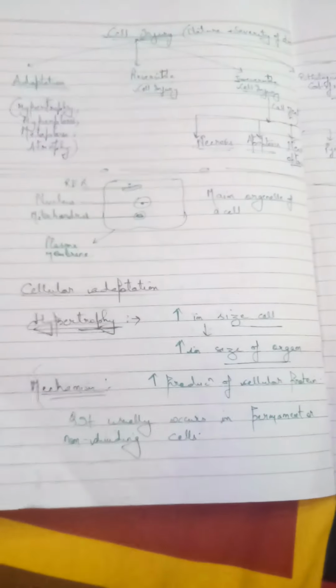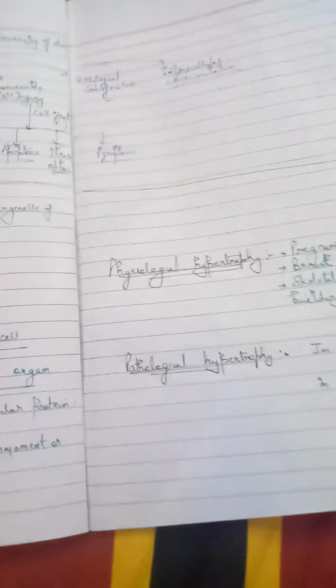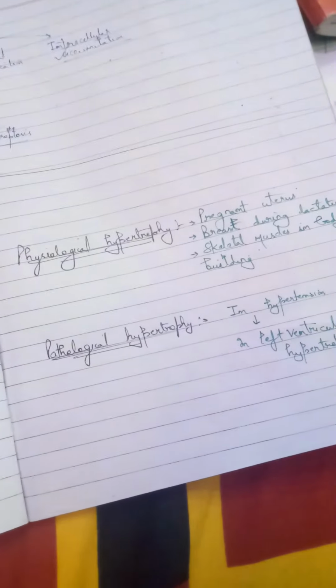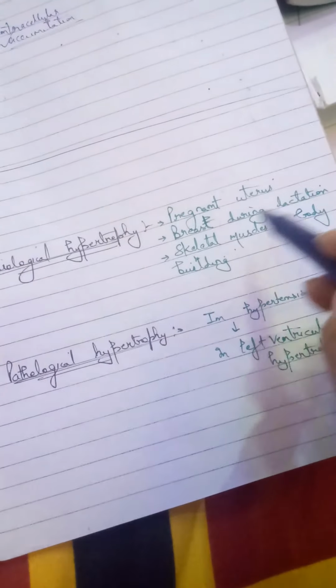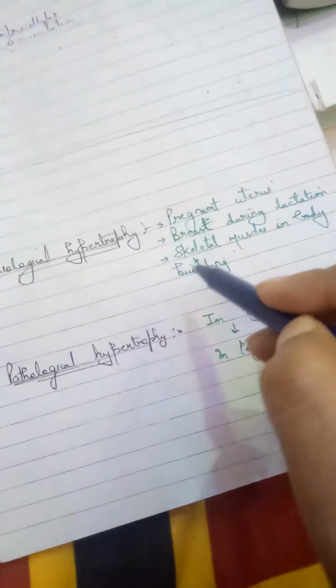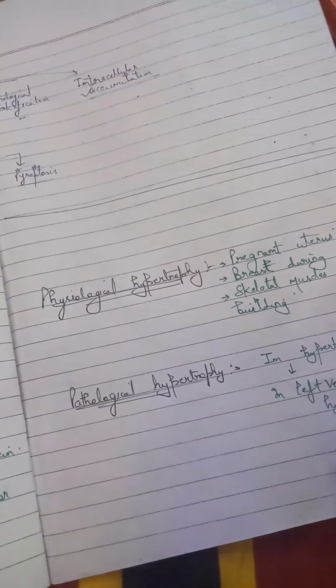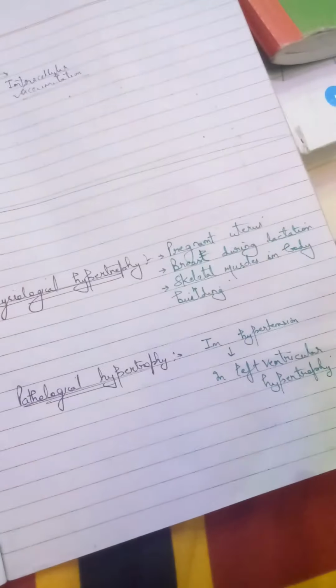Okay. Now, there are some physiological conditions where hypertrophy occurs. Physiological conditions like the pregnant uterus, the breast during lactation, and skeletal muscles in bodybuilders. Okay, these are some physiological conditions where hypertrophy occurs. Pathological hypertrophy is seen in hypertension patients and in left ventricular hypertrophy.